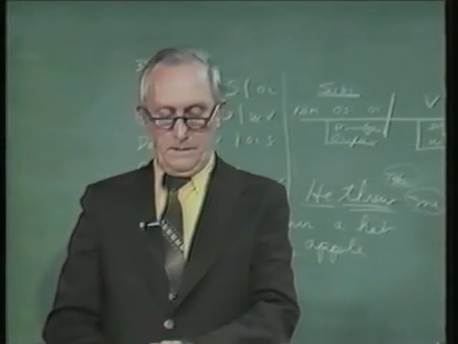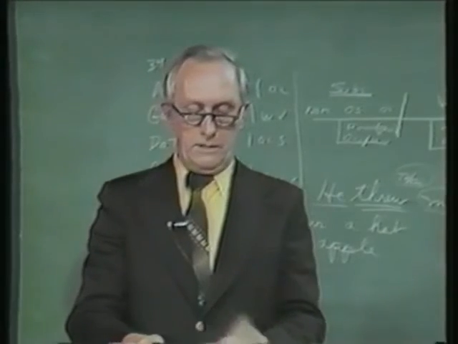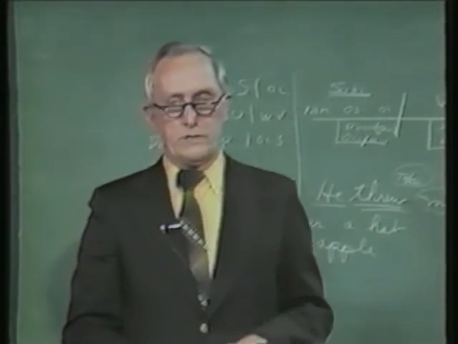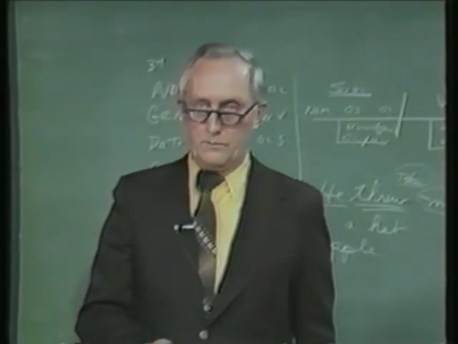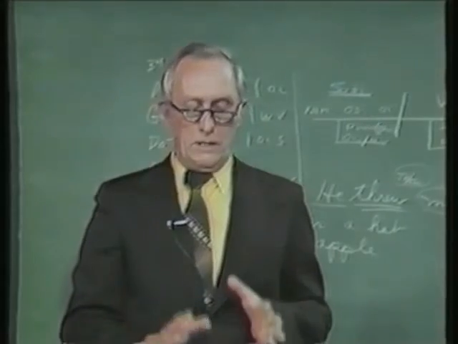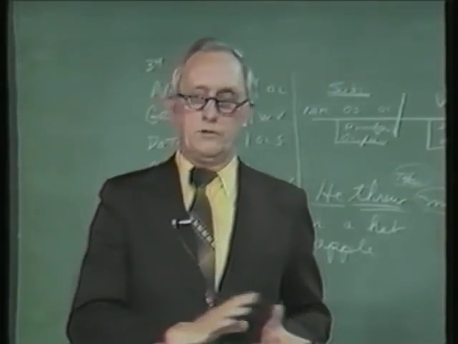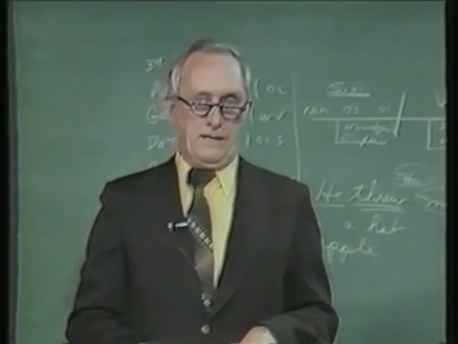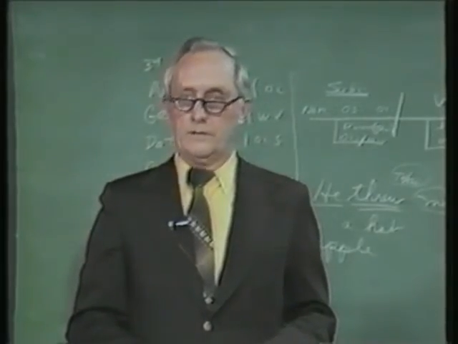So watch that. And then for your exercises, do the first 10 of the Greek to English, first 5 English to Greek, and don't do your exercises until you know your vocabulary without looking back, until you know your forms without looking back. In other words, line upon line, precept upon precept, because if you do it real fast, you'll build a house of cards and it'll all come tumbling down about lesson 11. So get that squared away, and then you'll be ready to go on to lesson 5.